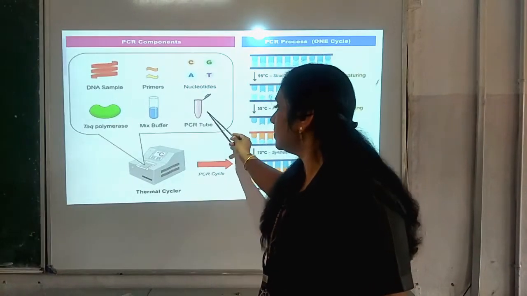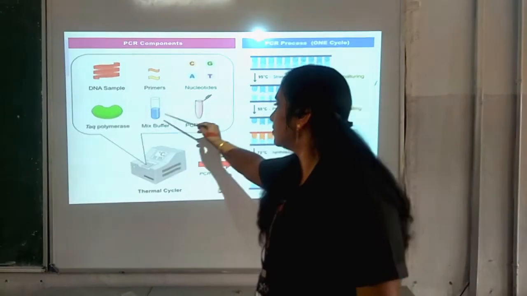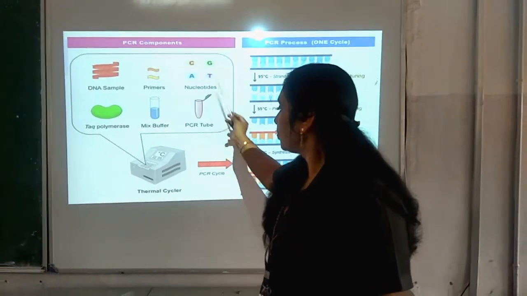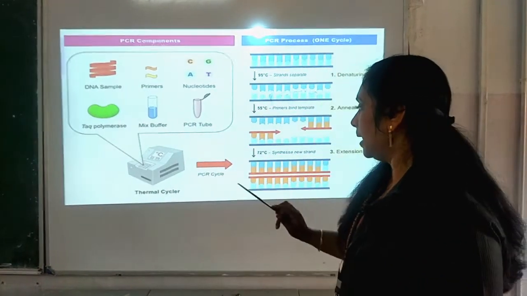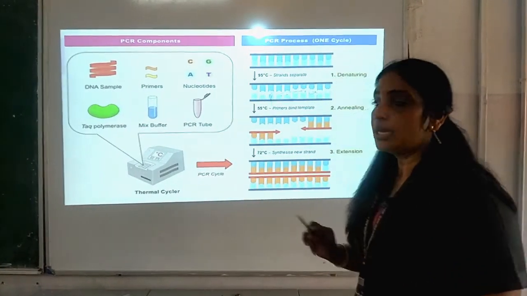With the help of this PCR tube, all these things will be added, and this tube will be inserted into the thermal cycler, and you can see the PCR cycle.